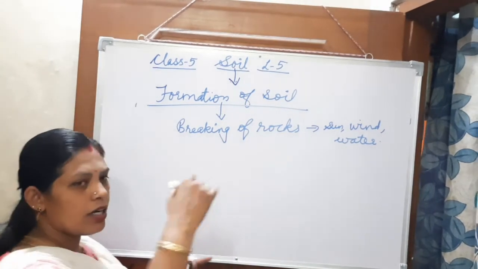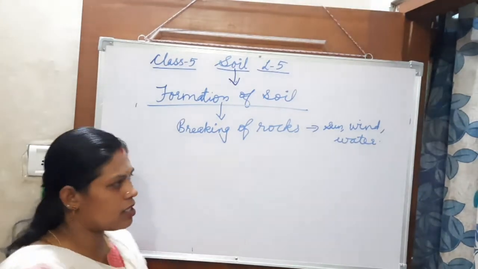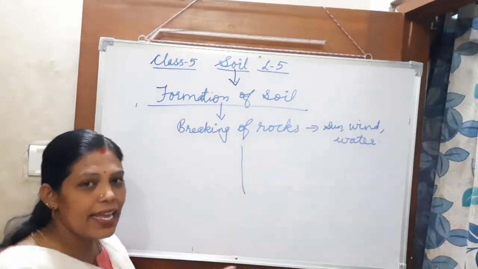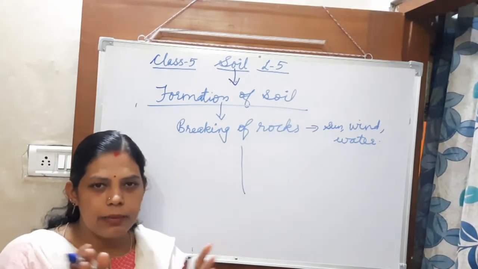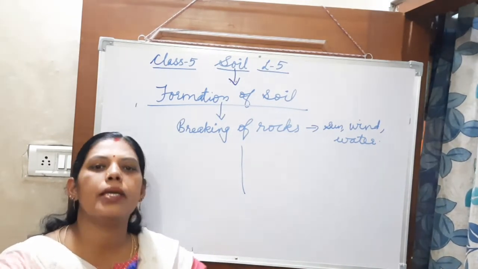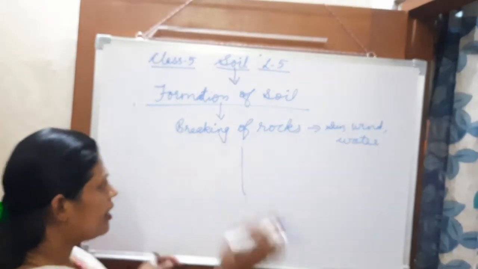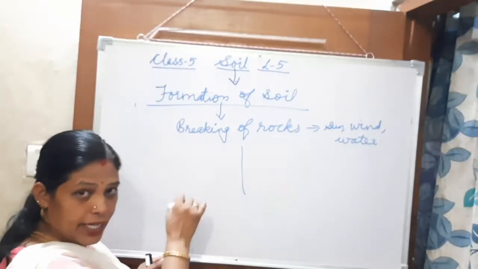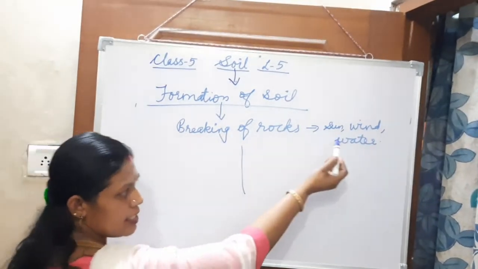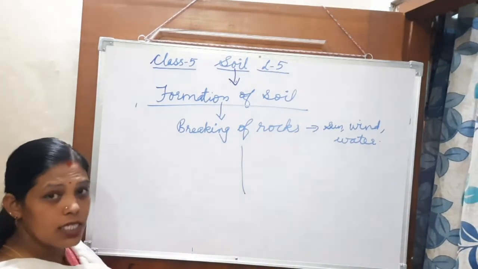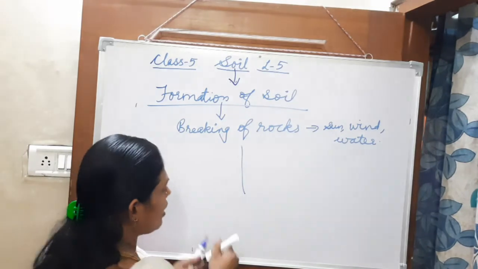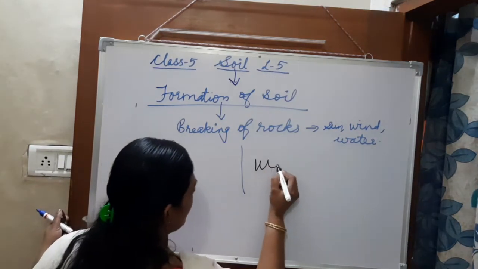At first it forms cracks on the rock. Then gradually the crack becomes bigger in size, then the rock breaks down. This way the rocks are breaking down, and the sun, wind and water help. Understand? That process is known as weathering.